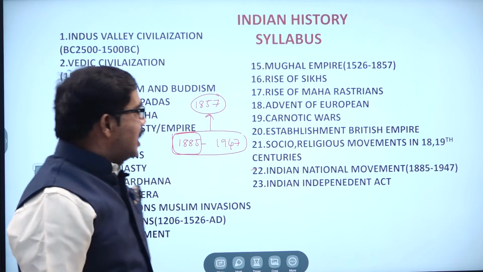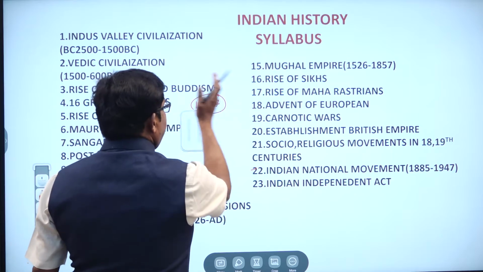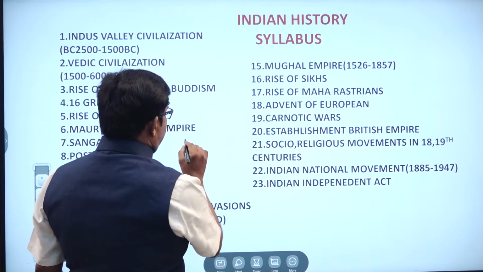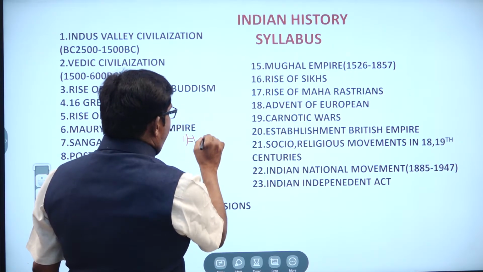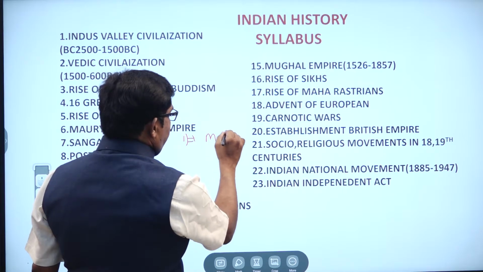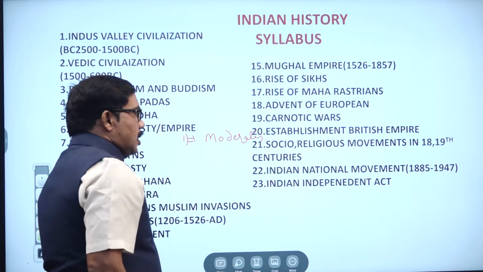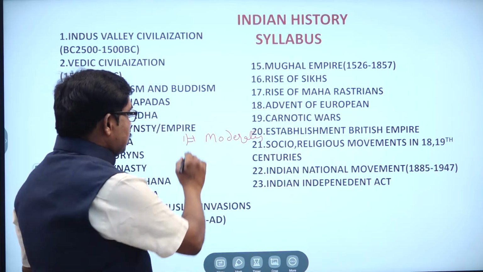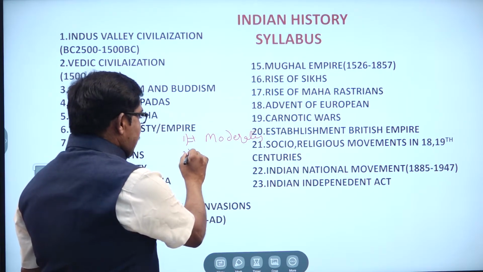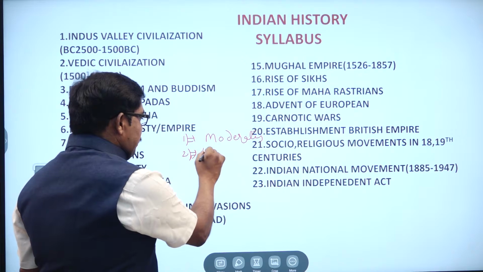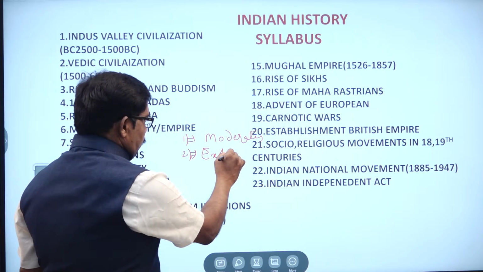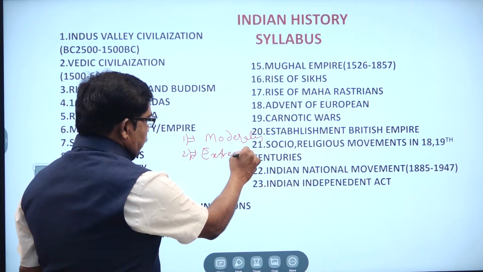Basically, in the Indian National Movement, we have three ages or three stages. First one is the moderate stage. Second one is the extremist stage.